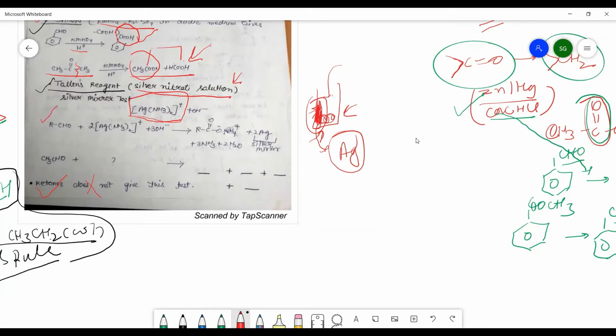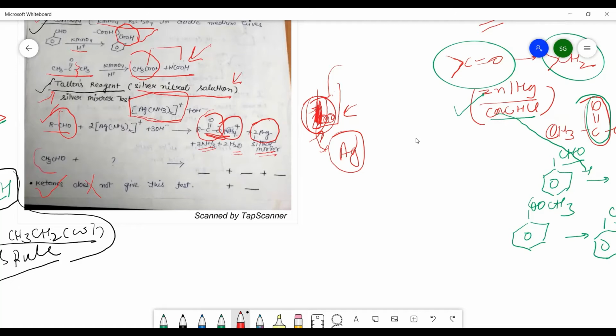In this case, the aldehydic group will be converted into a carboxylic group because the Tollens reagent is a strong oxidizing agent. So that will oxidize the CHO group to COO negative, that is, the ammonium salt of the carboxylic acid we will get. The silver mirror obtained at the side of the test tube is the Ag deposition, which is termed silver mirror. Ammonia and H2O will be liberated during the reaction.